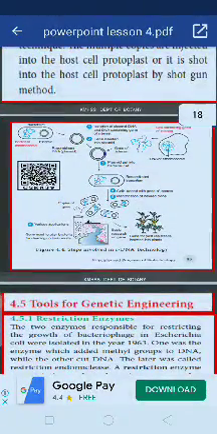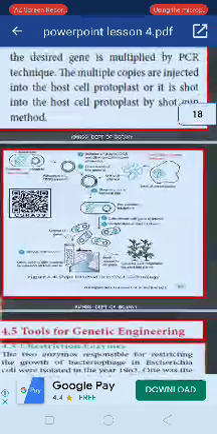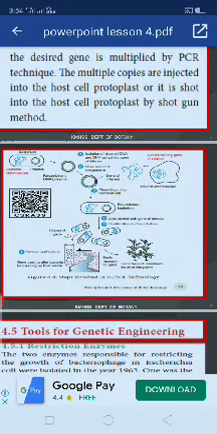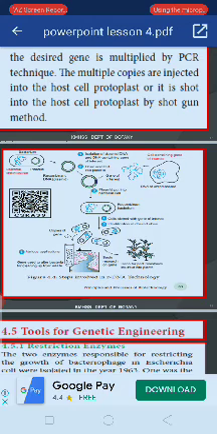So you have to see the diagram. First, there is a gene of interest, here selected from the insulin gene, and an organism, here a bacterium. The plasmid is shown in green. The plasmid is cleaved, removing a DNA fragment on one side. The insulin gene is also removed as a DNA fragment on one side. Then they are joined with DNA ligase, inserted into an organism, and multiplied. This is the process mostly used in rDNA technology.